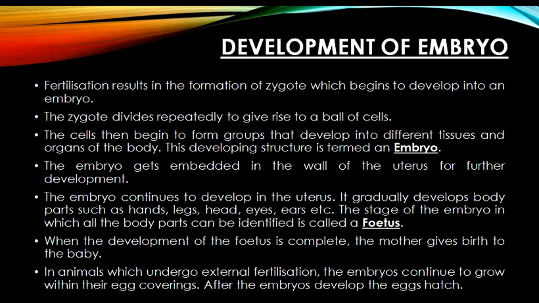In animals which undergo external fertilization, the embryos continue to grow within their egg coverings, like in case of hen. After the embryos develop fully, the eggs hatch and the baby is born.